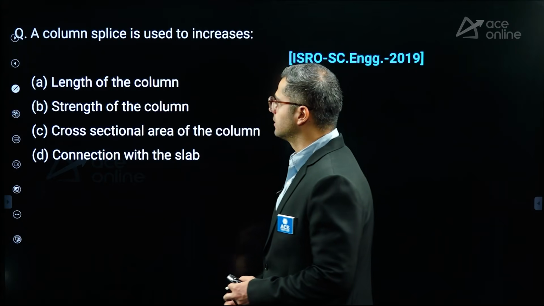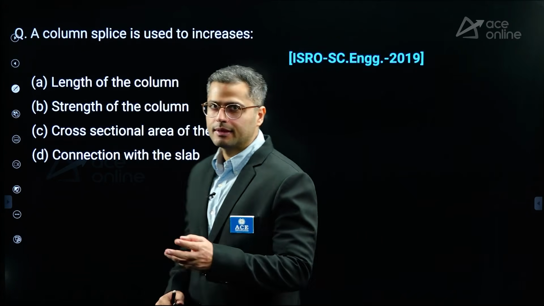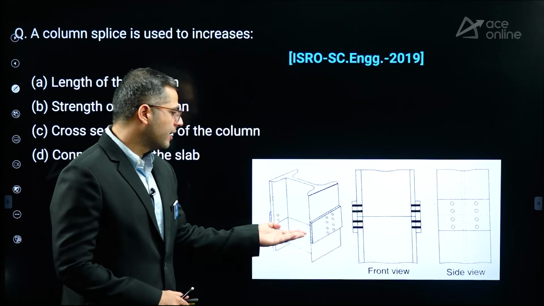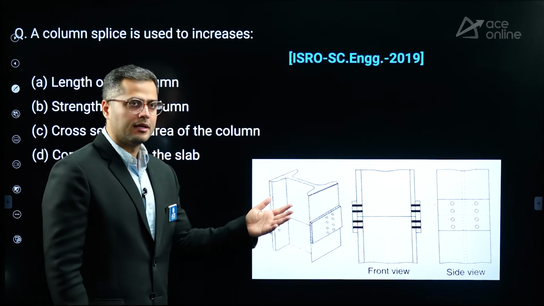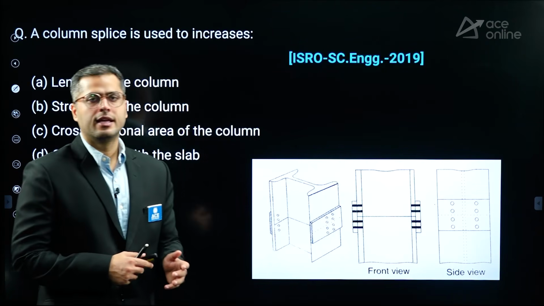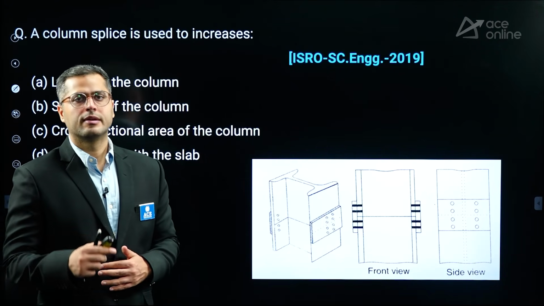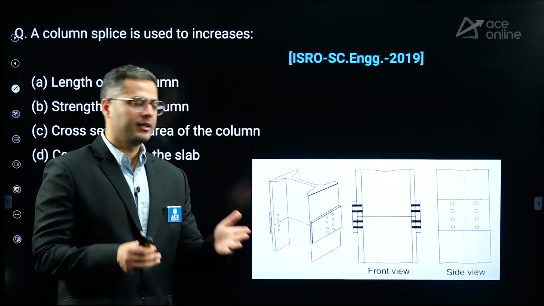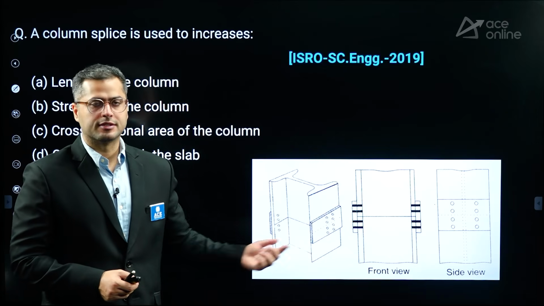Now next is a column splice is used to increase. So how does a column splice look like? So it tends to look like this. So you can see whenever there is some discontinuity, which is to be encountered in case of column sections, maybe due to the lack of availability of the length which is required on the site of the steel section. We need to maintain the continuity. For the maintenance of the continuity, we need to provide column splices.